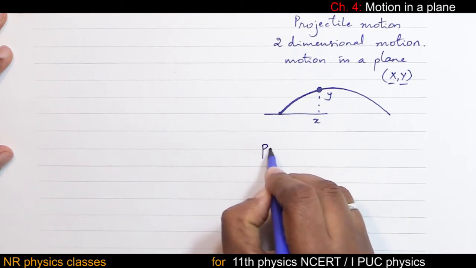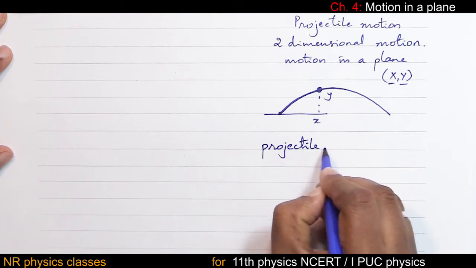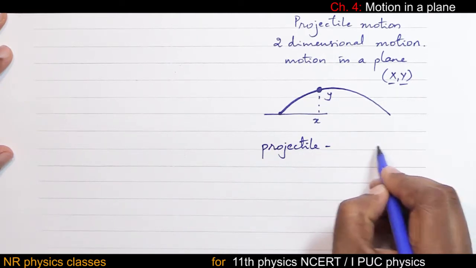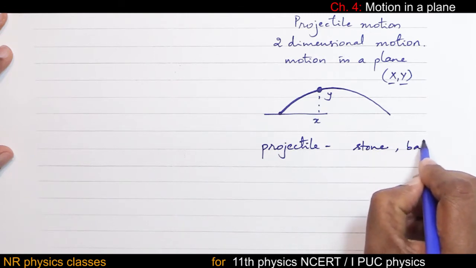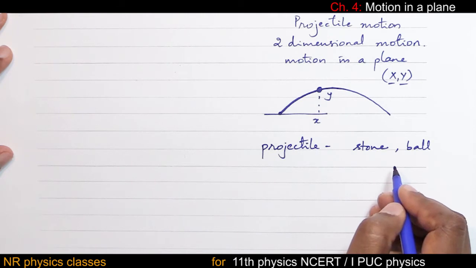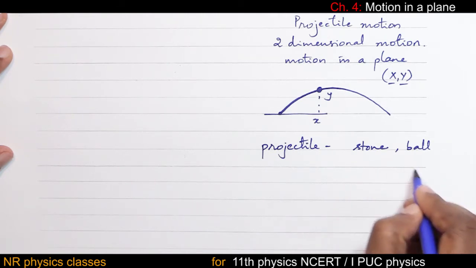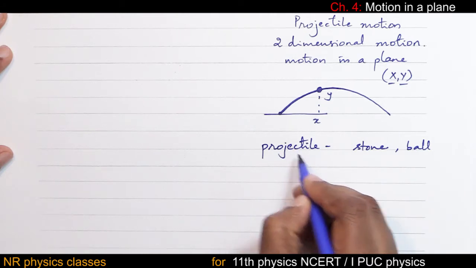So what is a projectile? A projectile is an object which is thrown into space. Example, stone, ball, any object for that matter. If that object travels in space under the influence of gravity, then it is called a projectile.